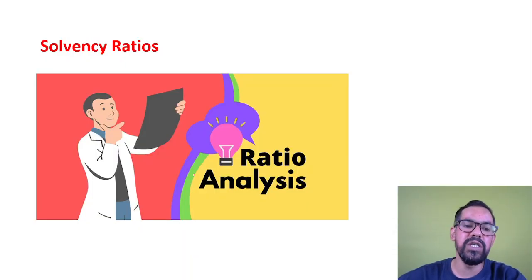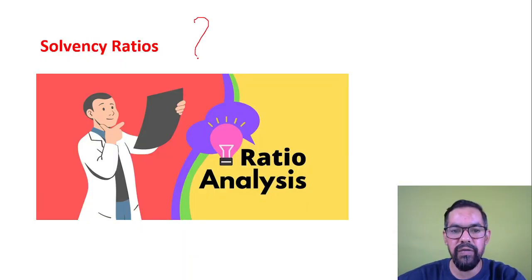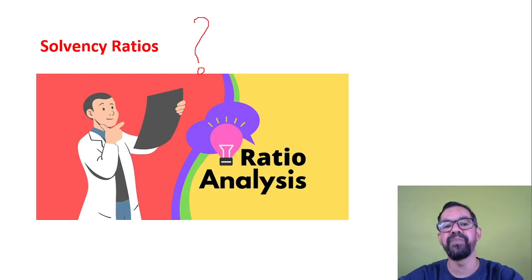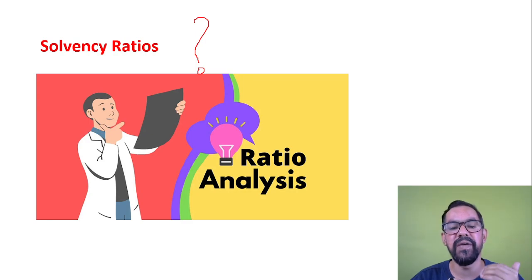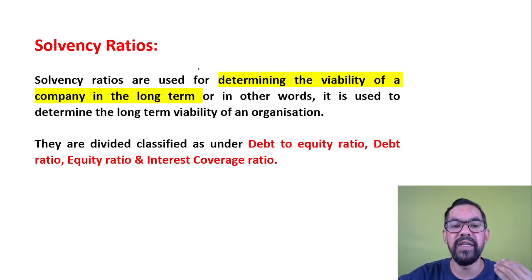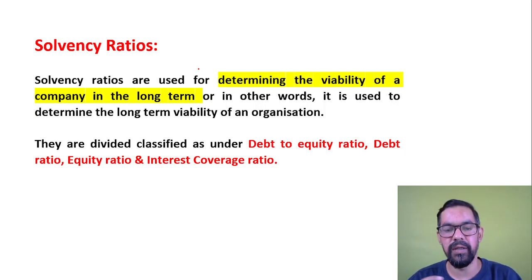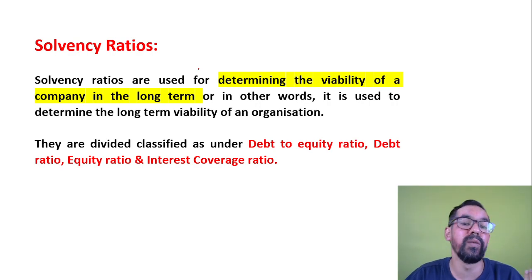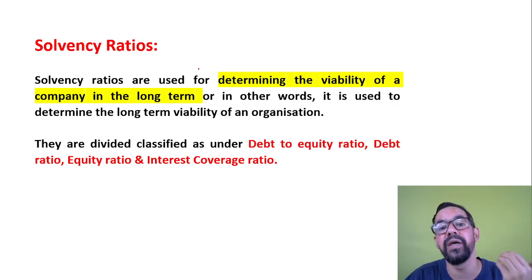Now the question is, what is solvency of any organization or any firm? Solvency means the long-term viability of an organization. How will a specific organization deal with its long-term debt, or the long-term debt to equity, the amount borrowed by that organization, and how will they pay it in the long term?